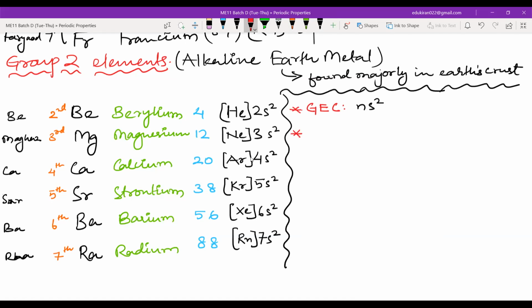Then we will write regarding the valence electron. How many valence electrons are there? Just write the valence electron. As you can see, everywhere there are 2 valence electrons. Another thing that we will write is the valency. Now, valency can be either 2 or 8 minus 2, that is 6. Lower of them is 2. That is why the valency will be equal to 2.